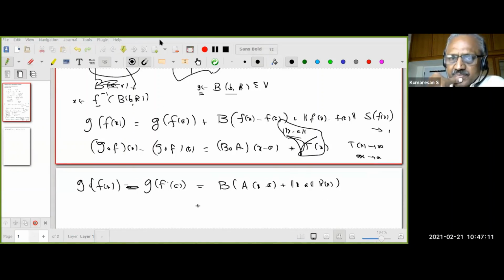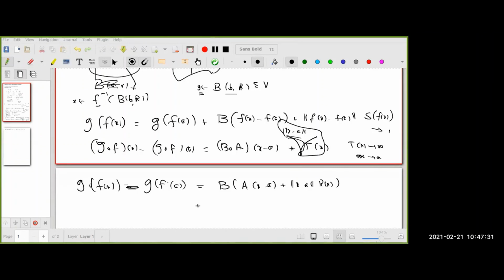Any suggestions? Bharat? Sneha? We can use the fact that f is continuous.